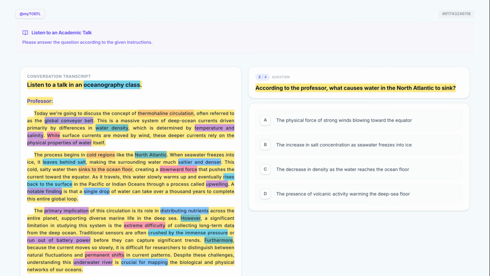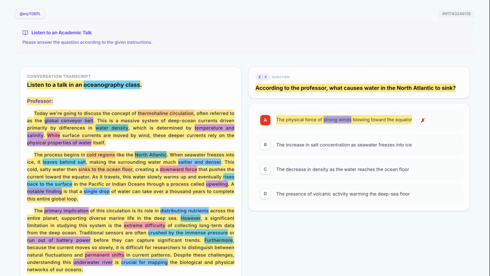Let's analyze option A. The physical force of strong winds blowing toward the equator. The professor explicitly stated that surface currents are moved by strong winds, but deep currents are different. This option applies the wrong mechanism to the sinking process.